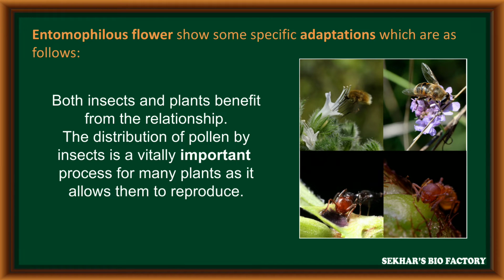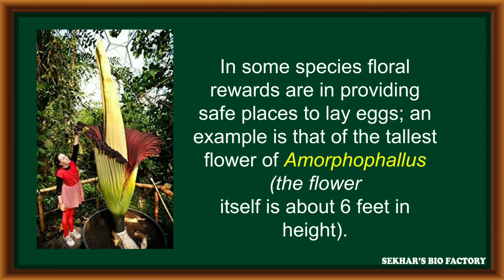During this pollination, both insects and plants are benefited with the help of a relation. This relation is important in entomophily pollination. For example, some species like Amorphophallus, the tallest flower, having 6 feet height. This flower provides a safe place to the insects to lay their eggs. It is considered as one of the adaptations in such plants.